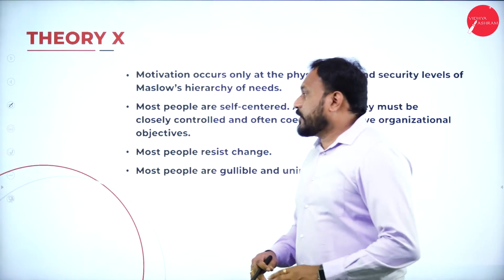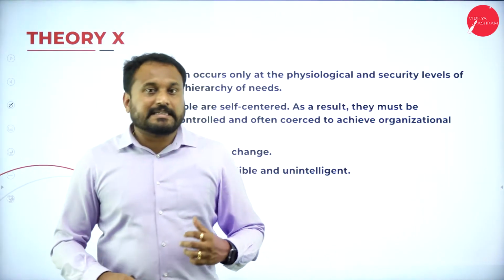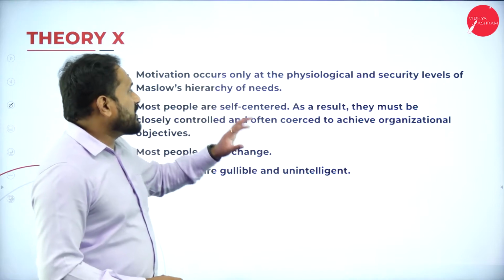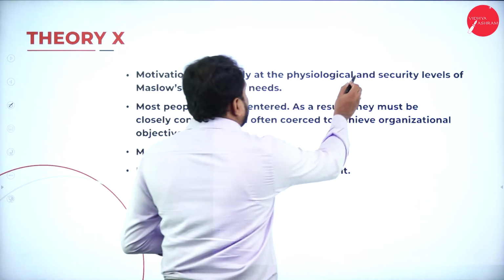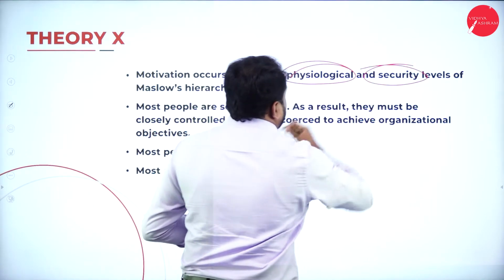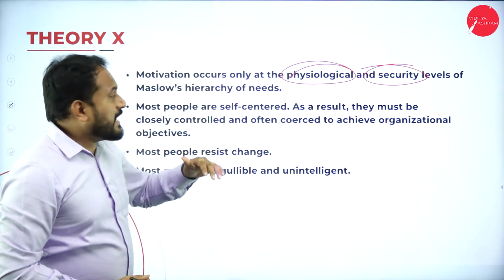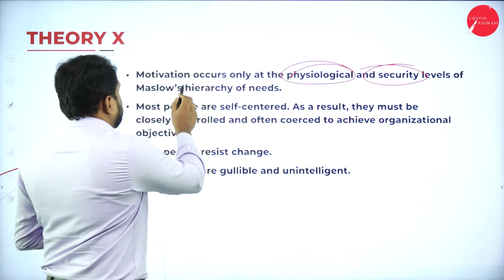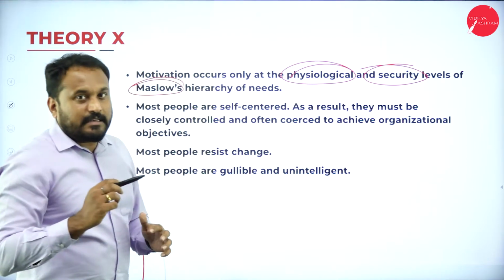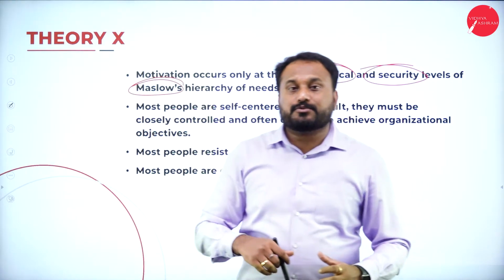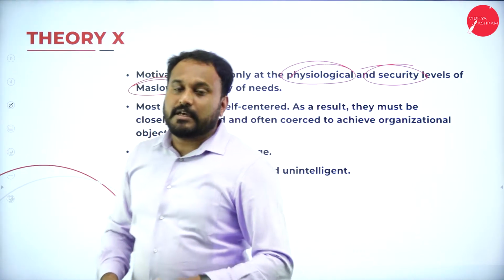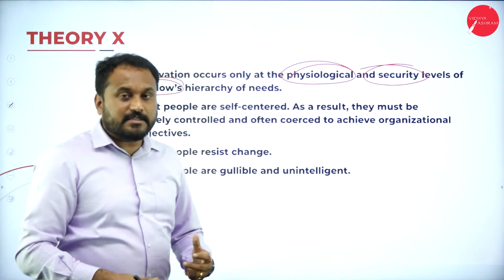In theory X, the motivation which occurs here, please understand now, occurs only at the physiological and security level, that is the safety level of Maslow's hierarchy theory. Douglas McGregor was a student of Maslow and was closely associated with Maslow's hierarchy theories as well.